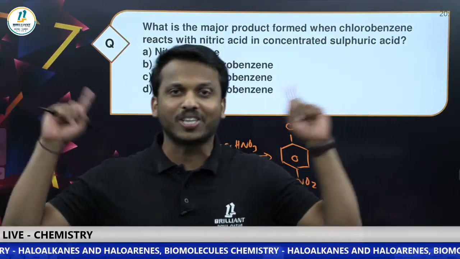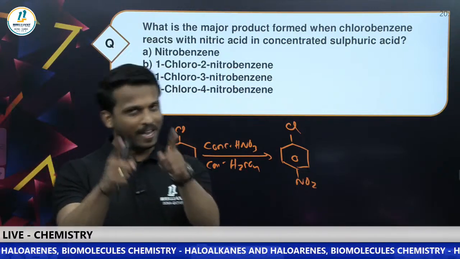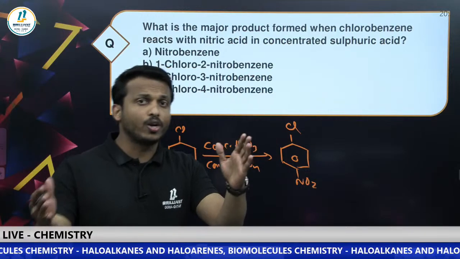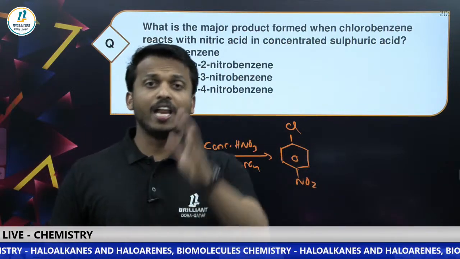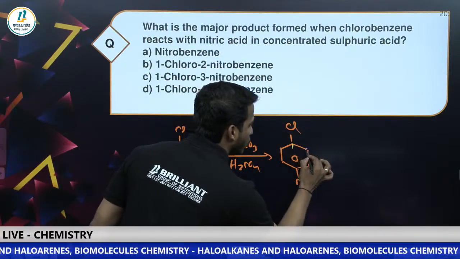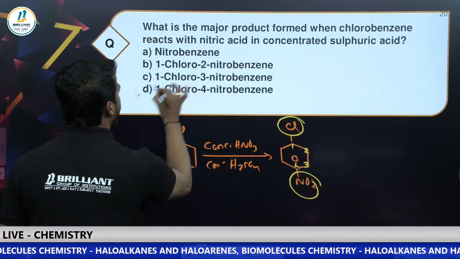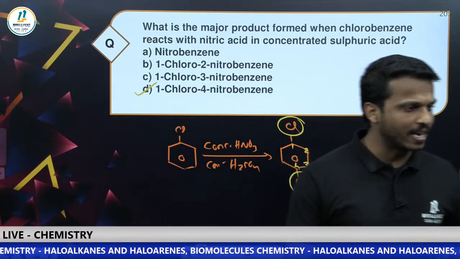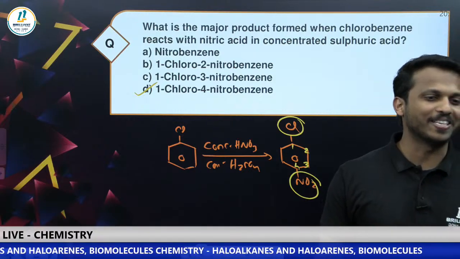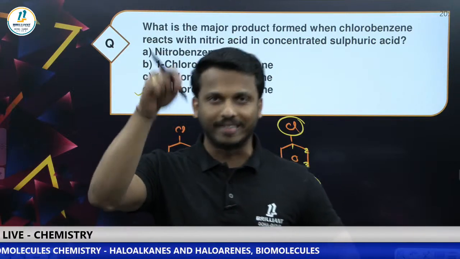Maybe students write the reaction perfectly, but the name of the compound should also be correct, and we should be serious about that. Here chlorine and nitro are both very low priority groups. Anyway, we will write chlorine first. So we number 1, 2, 3, 4. What is the name? 1-chloro-4-nitrobenzene. Yes, which is the answer? Option D.